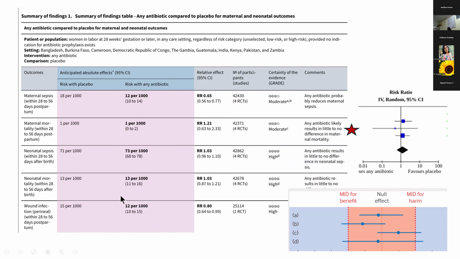You know why? 2.33 by 0.6. What is that? Less than 4. They said 4, 3 was a cutoff. Maybe more than. Then the next outcome, that is the neonatal sepsis.